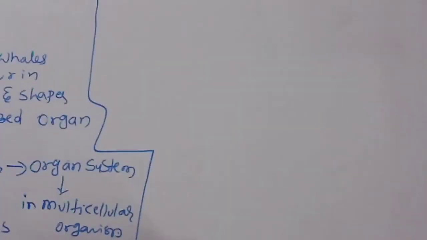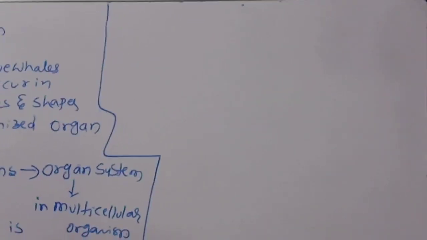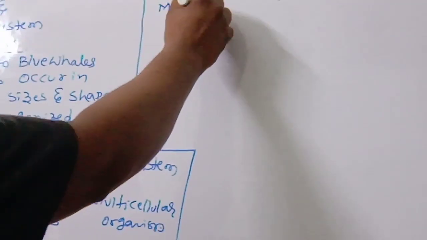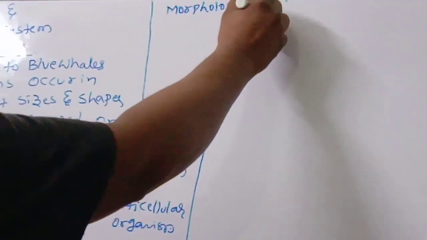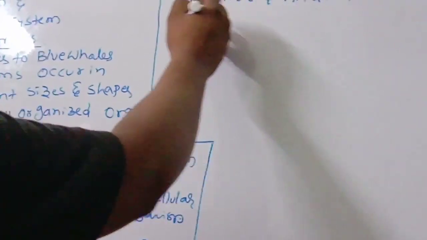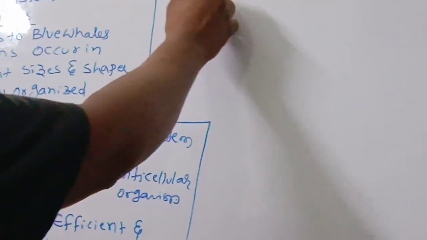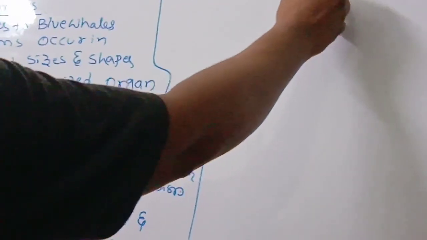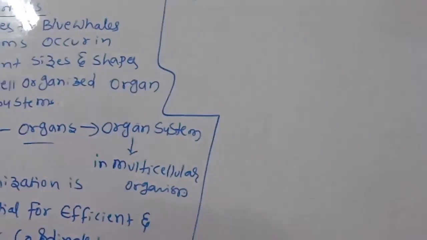Next, the morphology and anatomy of three organisms we are going to discuss. What are those three organisms?